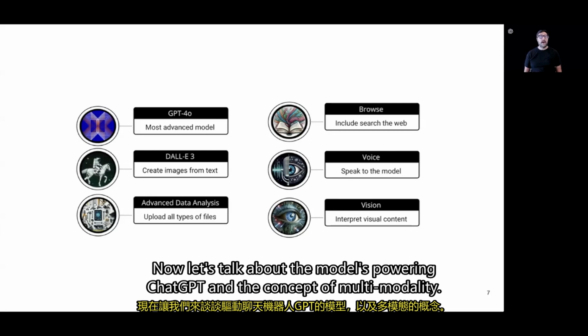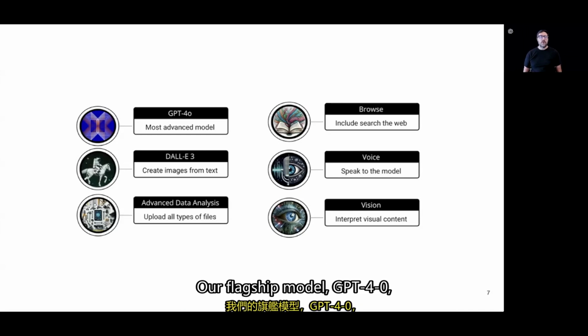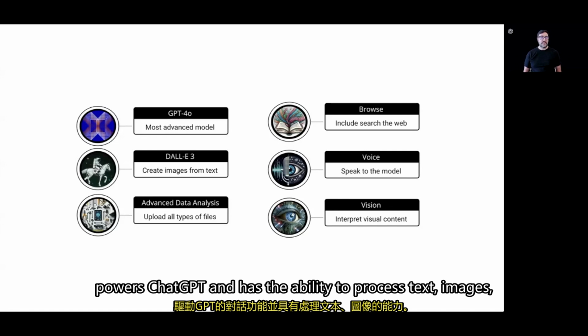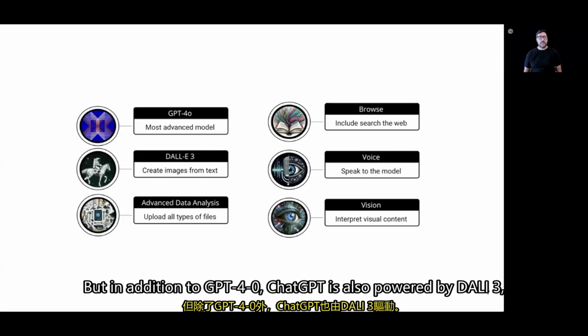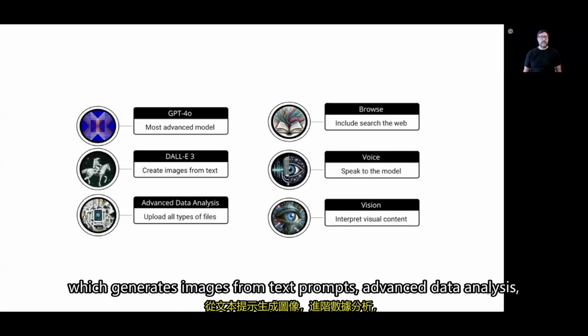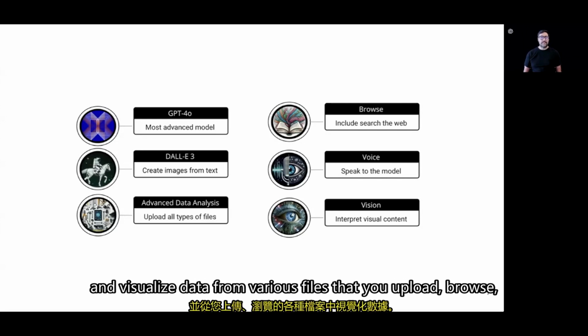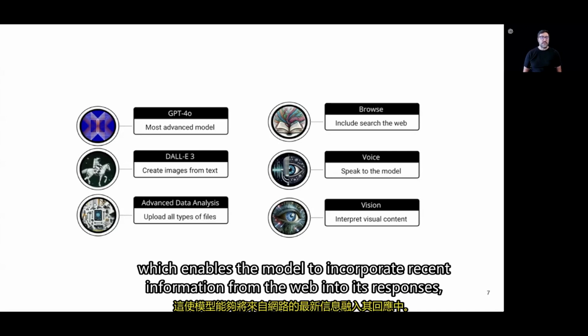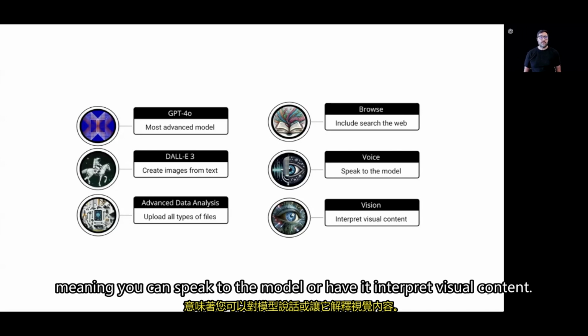Now let's talk about the models powering ChatGPT and the concept of multimodality. One of the unique features of ChatGPT is its ability to tap into a variety of different models through a single interface. Our flagship model, GPT-4o, powers ChatGPT and has the ability to process text, images, and audio in real time. But in addition to GPT-4o, ChatGPT is also powered by DALL-E 3, which generates images from text prompts, advanced data analysis, which allows you to analyze, modify, and visualize data from various files that you upload, Browse, which enables the model to incorporate recent information from the web into its responses, and voice and vision capabilities, meaning you can speak to the model or have it interpret visual content.